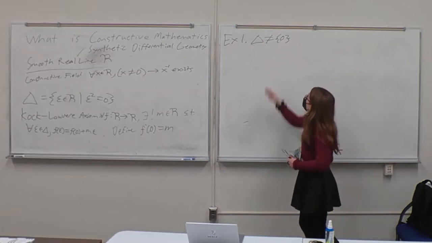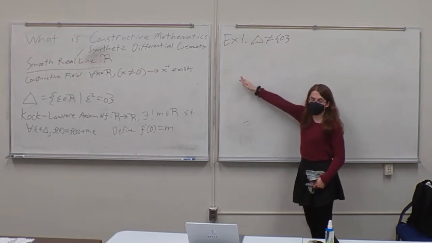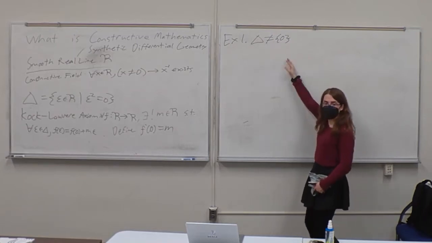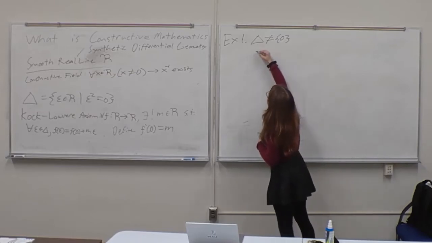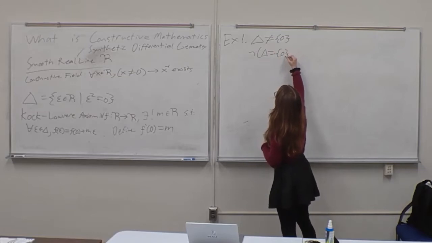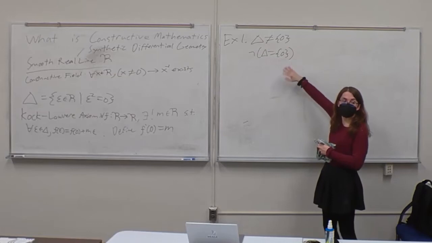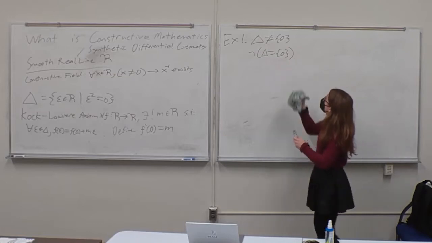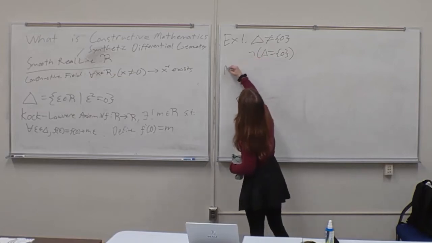Just for clarification, 'not equals' here is the same as 'not delta equals 0'. So this is actually the same statement as not delta equals 0. I just want to make sure that clears up, because it is important to keep track of this. So, proof.